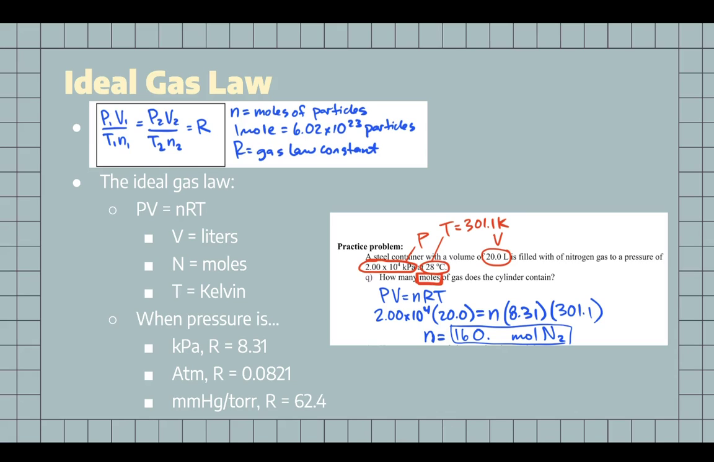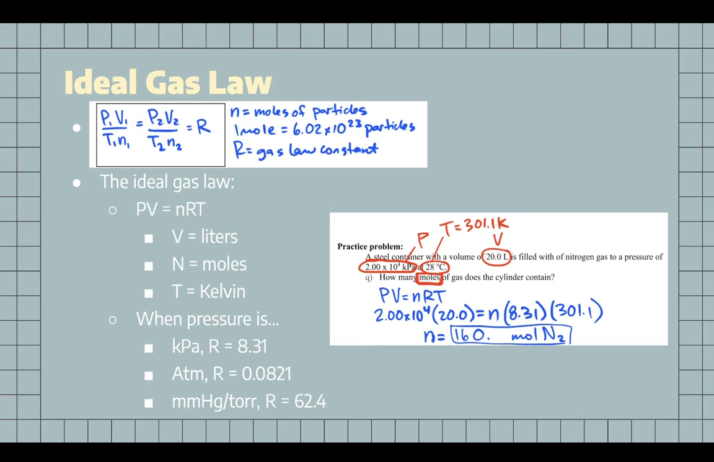An example question using the ideal gas law is: a steel container with a volume of 20 liters is filled with nitrogen gas to a pressure of 2 times 10 to the power of 4 kPa at 28 degrees Celsius. First, we will change 28 degrees Celsius to Kelvin, which becomes 301.1 Kelvin. And then we know that 20 liters is the volume, and 2 times 10 to the power of 4 is our pressure.